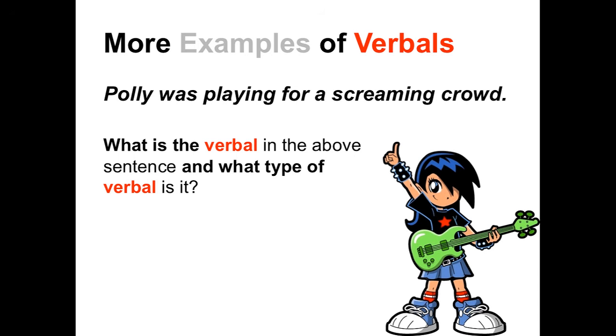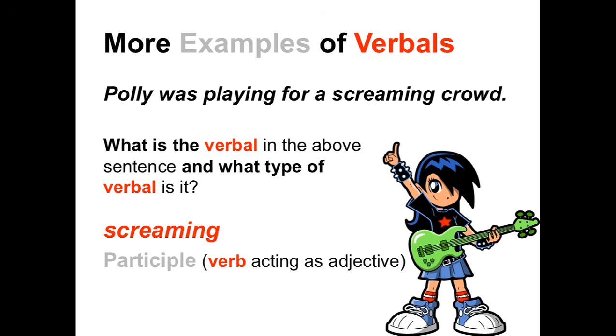But we have an additional verb here, screaming. Screaming is not the predicate in this sentence. Rather, it is a verbal. And in this case, it's a participle. Participle is a verb that is acting as an adjective. Screaming is describing the crowd. So while screaming is a verb, in terms of sentence structure, in this sentence, it is functioning as an adjective.